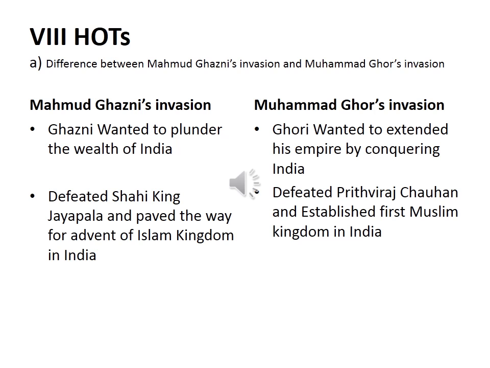Then Mahmud Ghazni defeated the Hindu Shahi king Jayapala and paved the way for further invasions of Muslims. Okay, then Muhammad Ghori defeated Prithviraj Chauhan and established the first Muslim kingdom in India. So these are the differences. Yeah. So see the slide, mark it, and write it in your book.